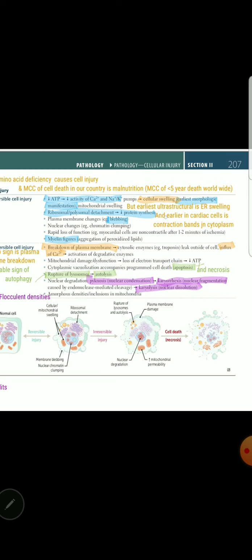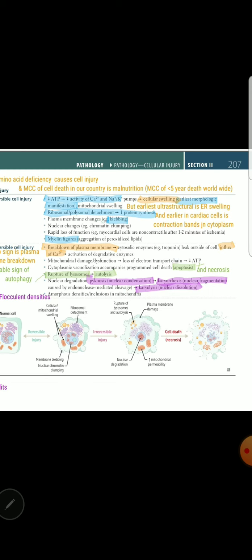And if specifically a cardiac cell is asked, then it is the contraction bands in cytoplasm. So these are three MCQs. Cellular swelling is the overall earliest morphological manifestation. Earliest ultrastructural is ER swelling, and in cardiac cells it is the contraction bands, that is the earliest change observed. And then ribosomes will detach from the endoplasmic reticulum and lead to decreased protein synthesis. This is also a reversible change.